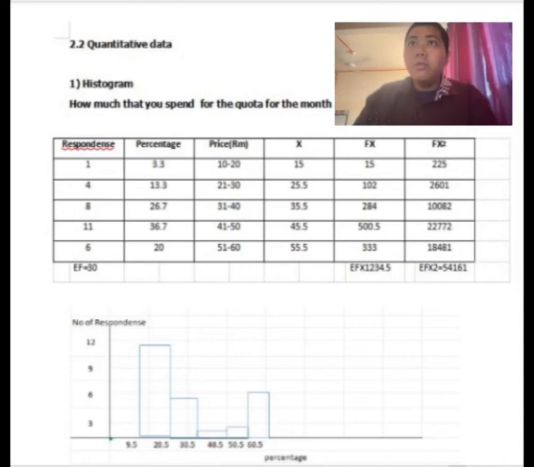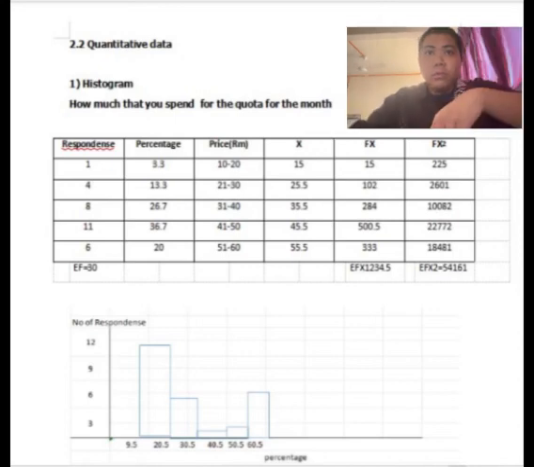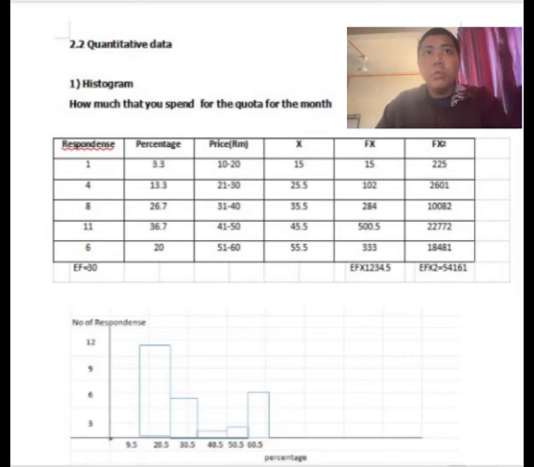For the calculation for FX, we got ΣFX 1234.5, and FX times 2 is ΣFX² with 54,161. Okay, next, how we get the FX and the FX times 2, how we calculate it. We take the frequency, the respondent, which is 1, and we times by 15, we get 15.